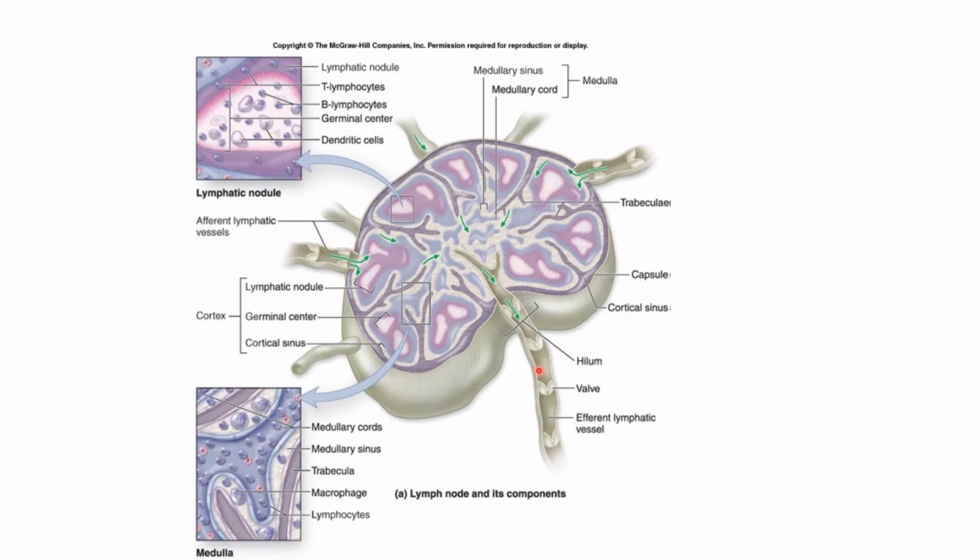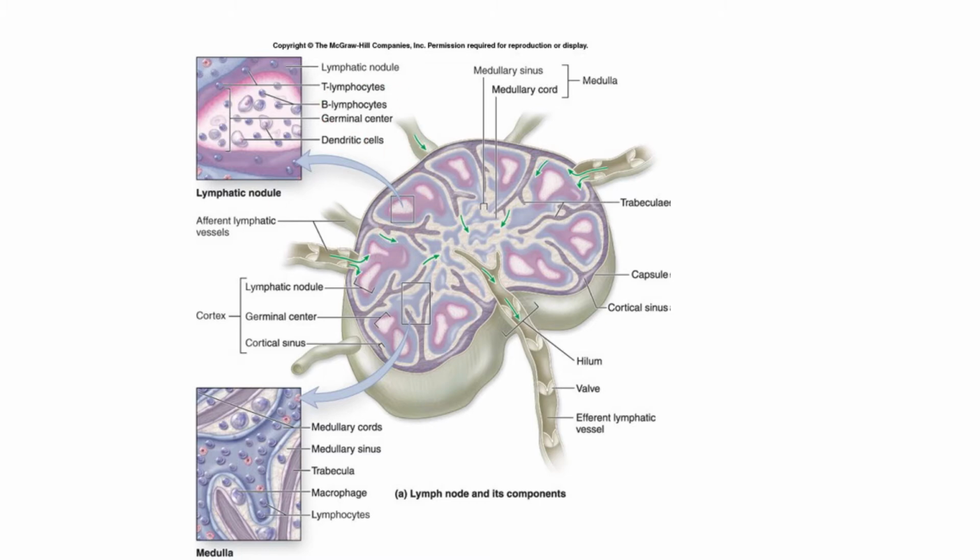Several lymph vessels enter the node on its convex surface. So this is the convex surface. Here there is entering of several vessels. Usually a single lymph vessel leaves the node through the hilum. So these are the basic structures or the shape of the lymph node.